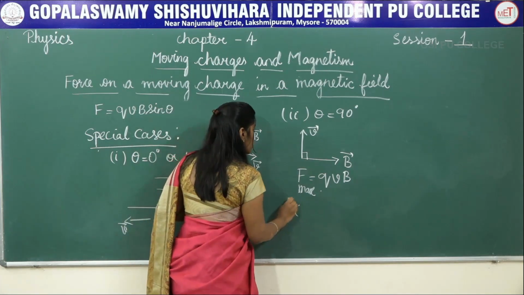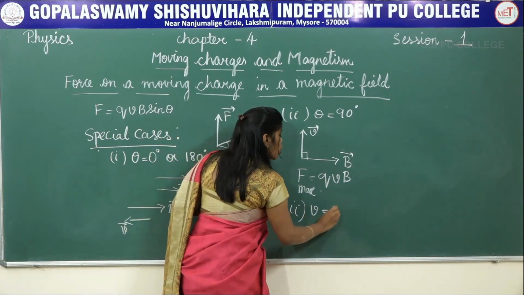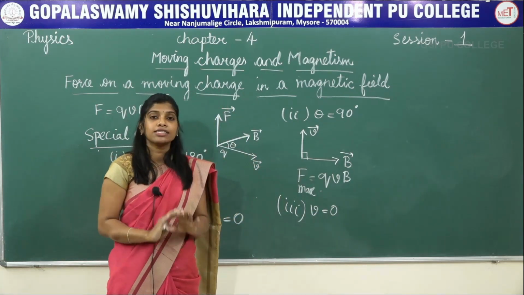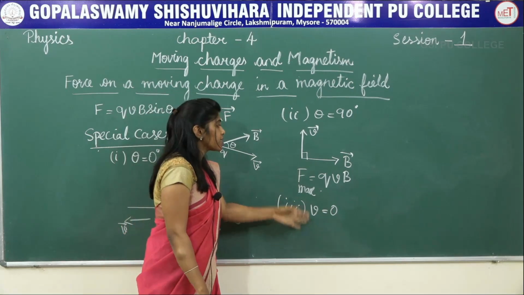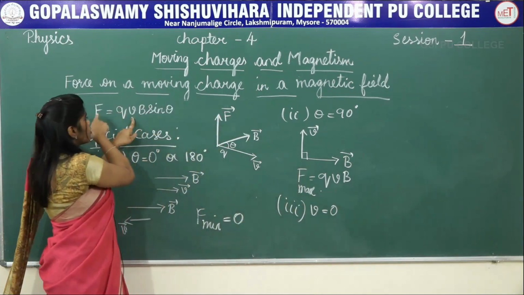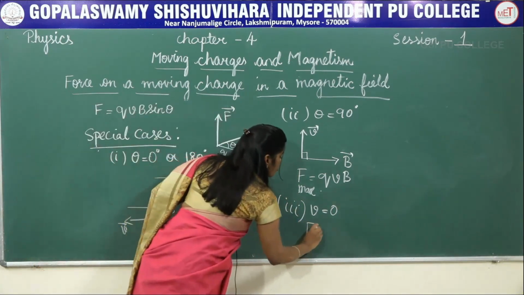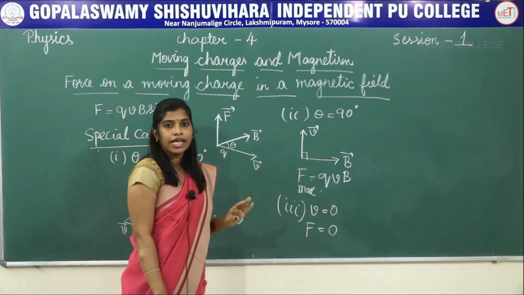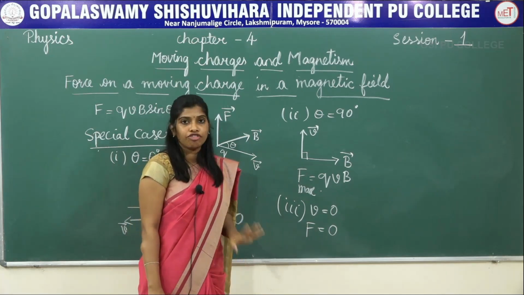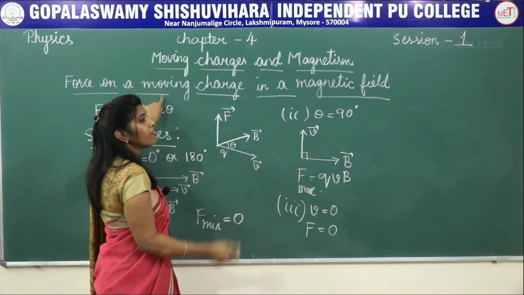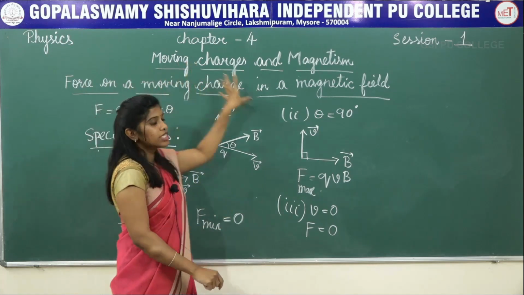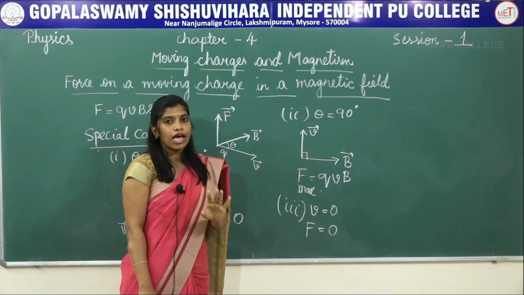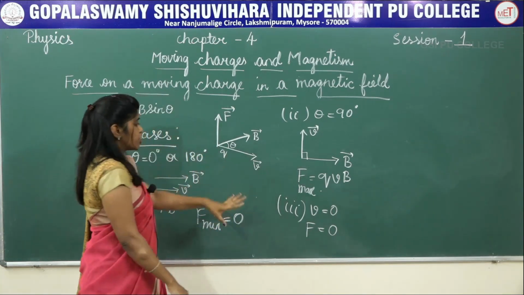Coming up to the third case, what happens if the velocity is 0? What does that mean? The charge is kept at rest. The charge is static. What happens in this case? If the velocity is 0, then force will be 0. Therefore, if you place a charge which is at rest, then it doesn't experience any force due to magnetic field. Therefore, in this heading we have specified force on a moving charge. Force is applied only on a charge which is in motion, not on the charge which is at rest. So, these are the special cases.